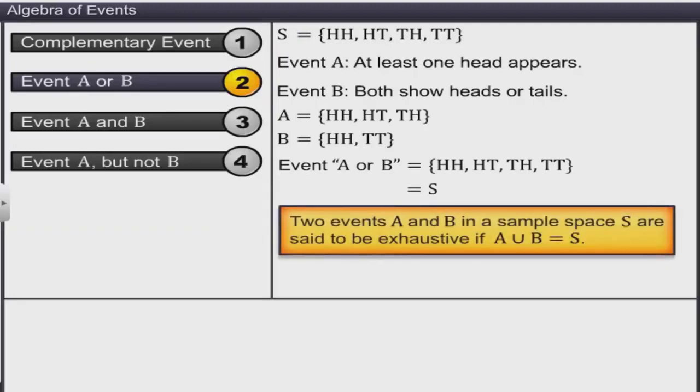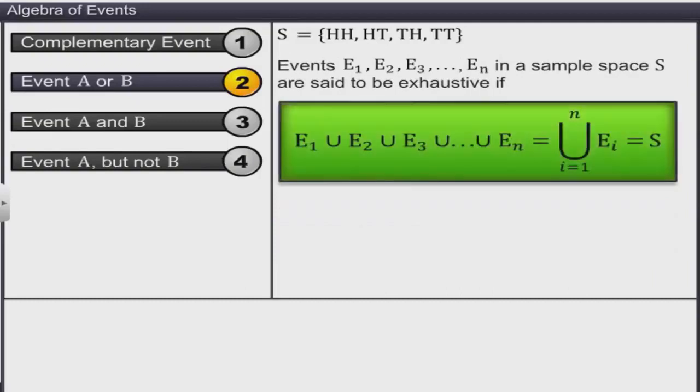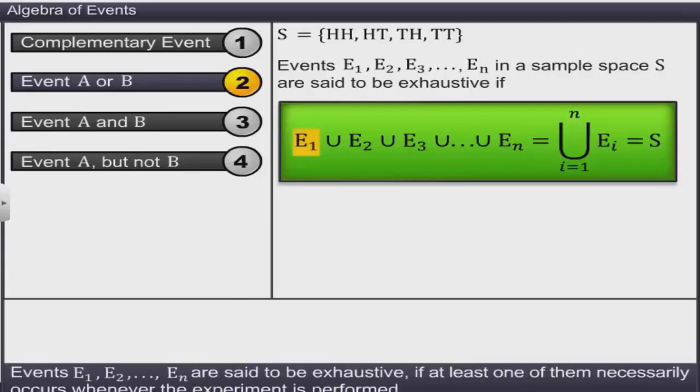In general, events E1, E2, E3, and so on in a sample space S are said to be exhaustive if the union of all the events is equal to S. In other words, events E1, E2, E3, and so on are said to be exhaustive if at least one of them necessarily occurs whenever the experiment is performed.